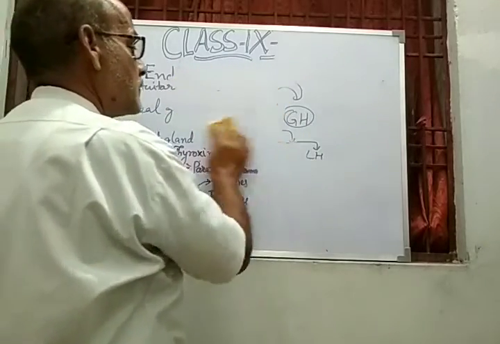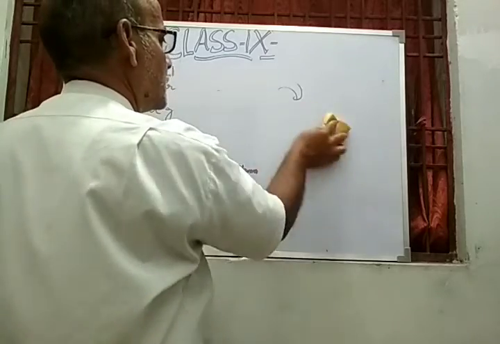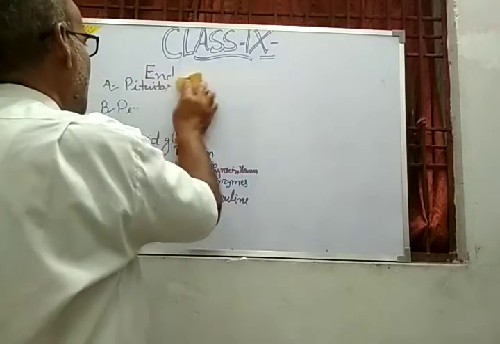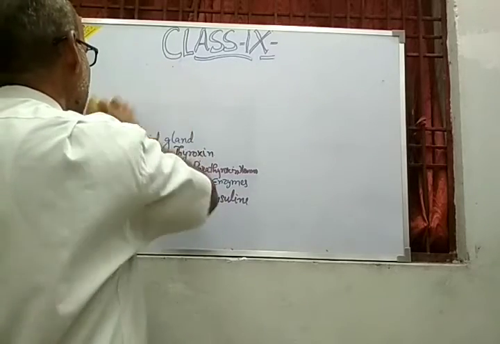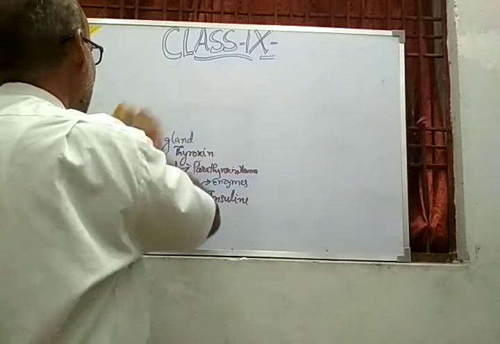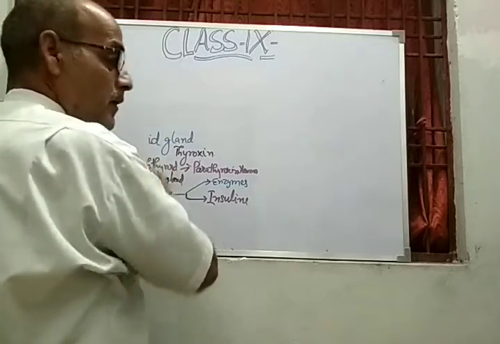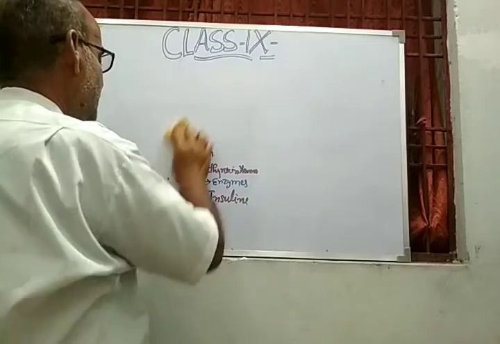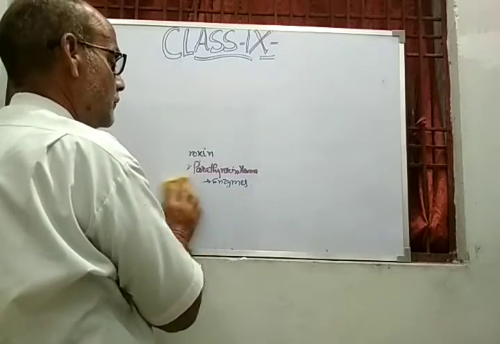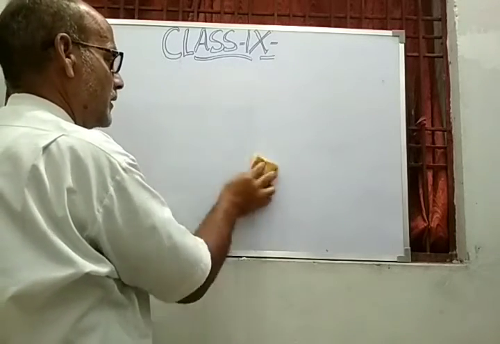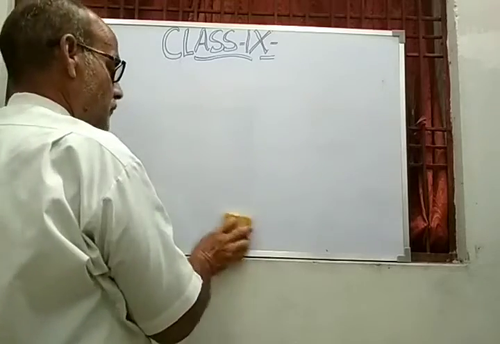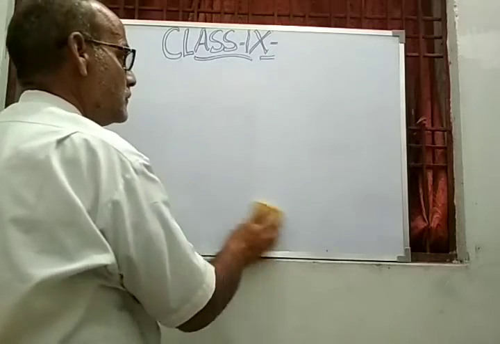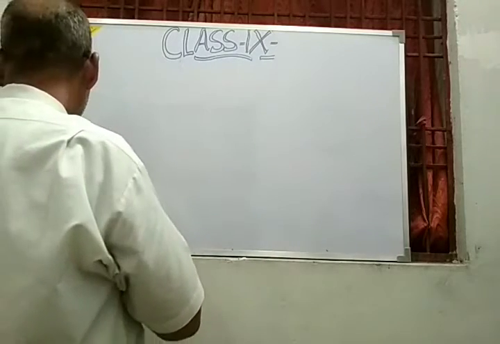My dear students, some part of the animal tissue has been discussed, and in today's video you will be able to learn about the remaining part of the animal tissue, and that remaining part is the fluid connective tissue and nervous tissue. So let us discuss the fluid connective tissue and nervous tissue in this video.